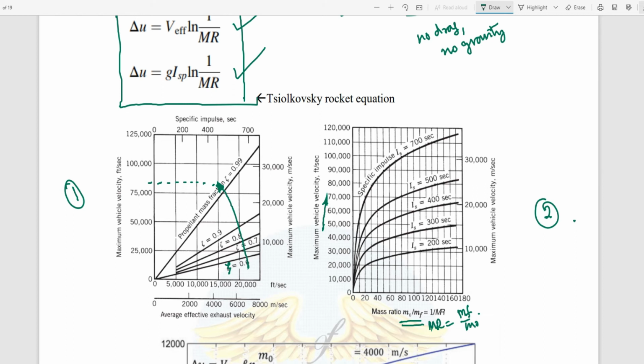Now second statement I can also state: at a certain amount of mass ratio, if I want to increase my specific impulse, I can attain a maximum vehicle velocity. Got the point?